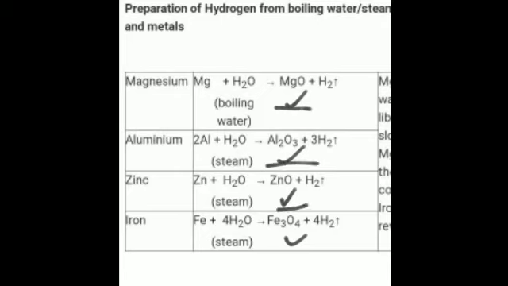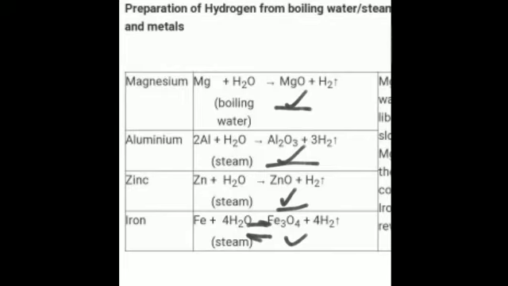And the speciality of this reaction between iron and steam is that the reaction is reversible. You can see a double-headed arrow like this, that is when the reaction is taking place between iron and steam, because the reaction is reversible. As soon as the steam is cooled down, the reaction is reversed back to form the reactants again in the form of iron and water.